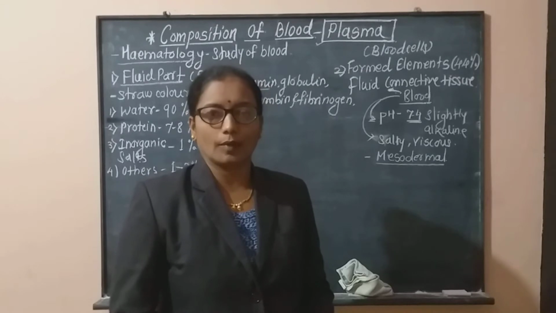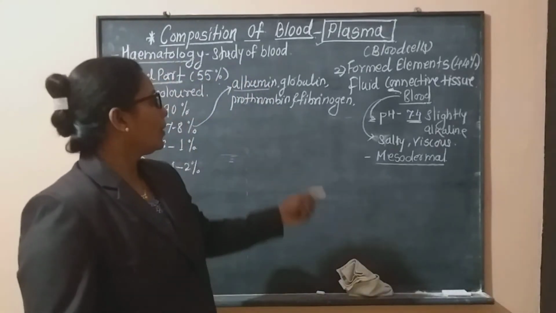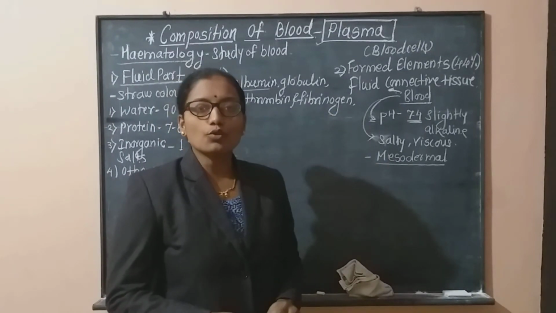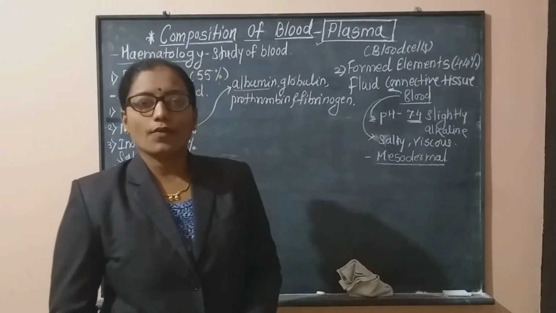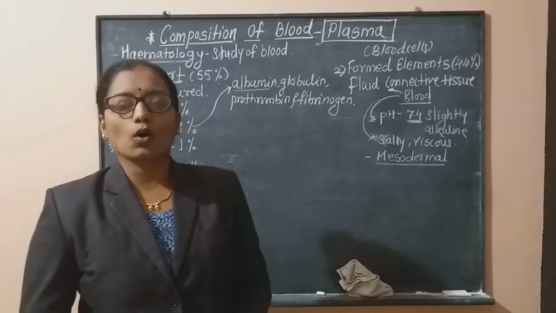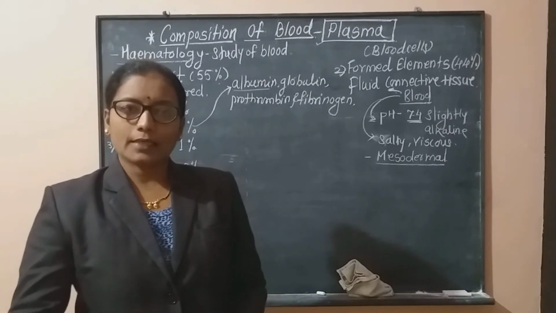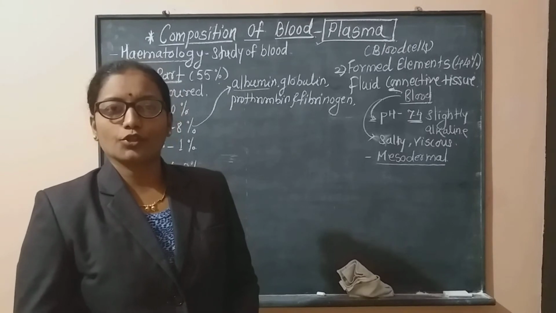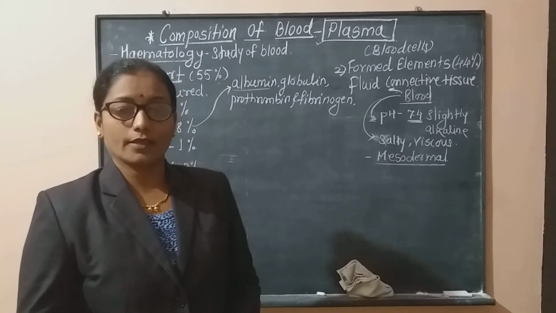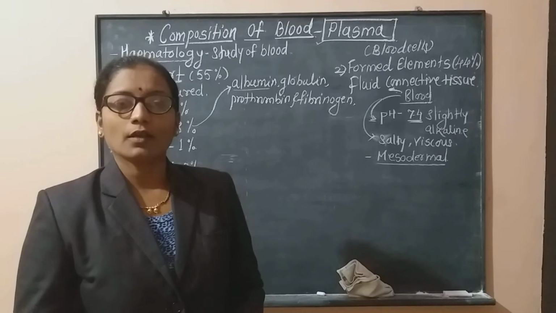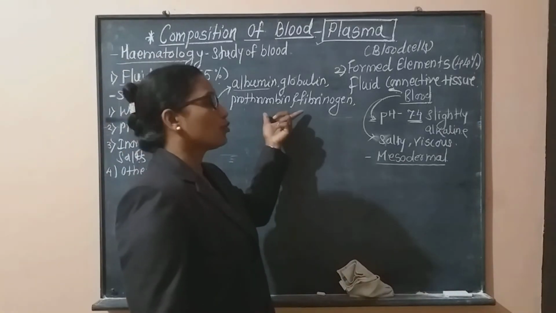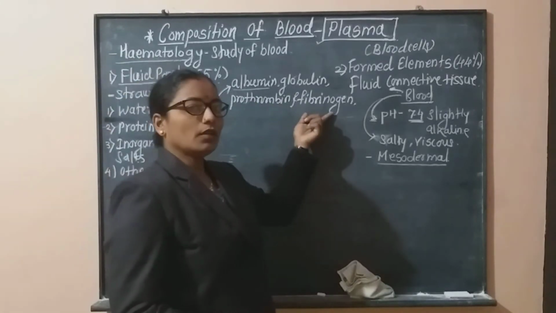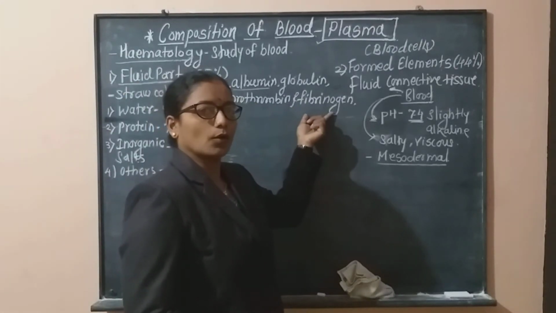Then prothrombin and fibrinogen, these two proteins are very useful in the blood coagulation mechanism. At the end of the composition of blood, we will study blood coagulation. At that time, we will refer to these two proteins, prothrombin and fibrinogen. These are responsible for blood clotting.